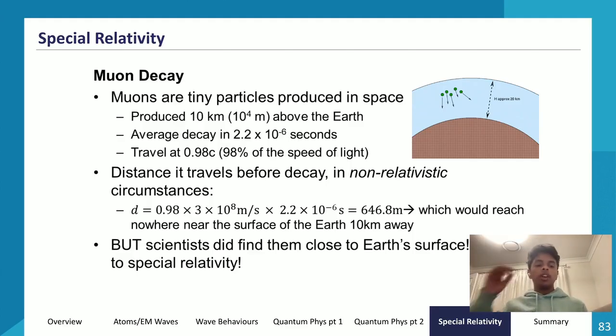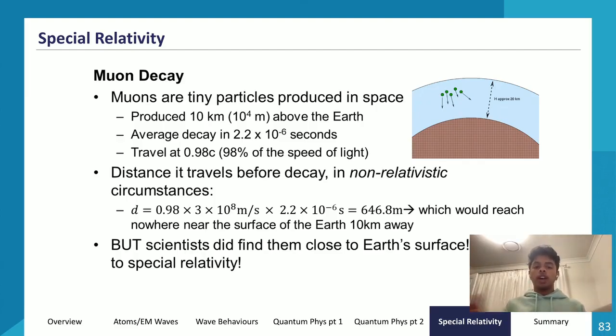So if they're traveling at 0.98 c with respect to Earth, then our measured time of their 2.2 times 10 to the power negative 6 seconds will be dilated. So from the perspective of a muon, it will still have a half-life of 2.2 times 10 to the power negative 6 seconds. But from the perspective of the muon, right,